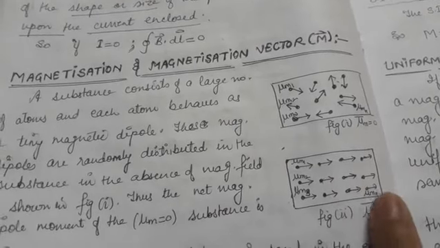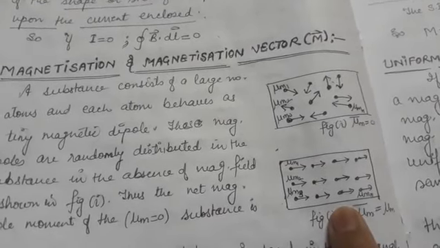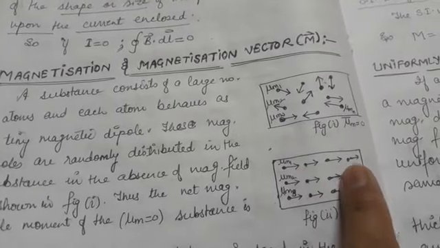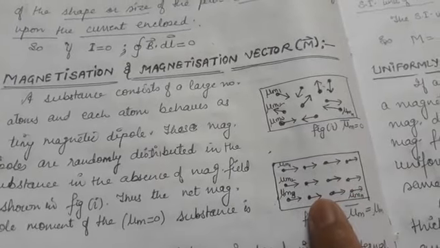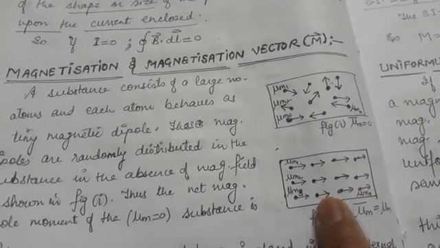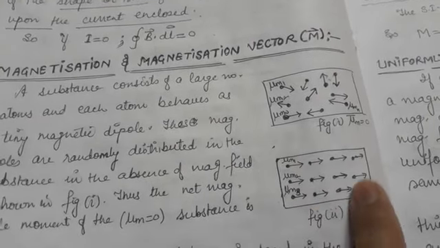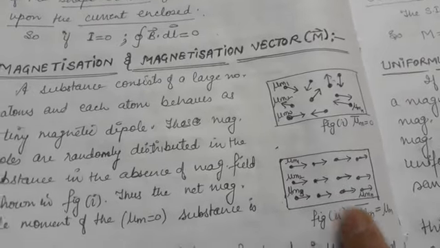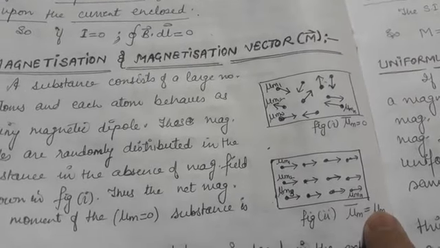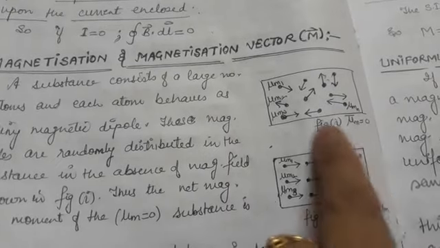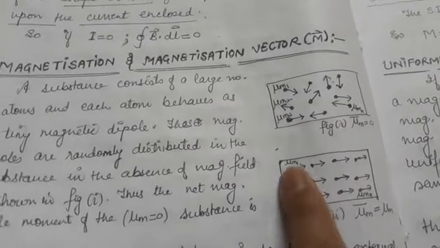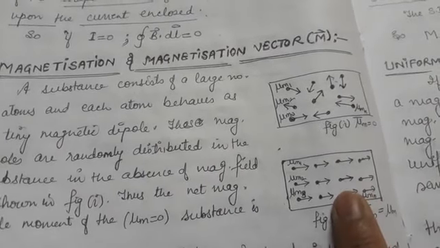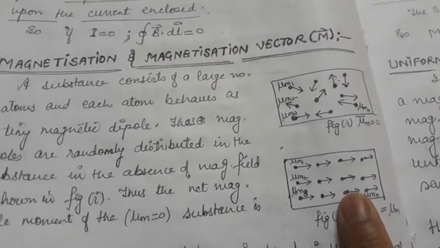So my dear students, here I have shown a sample of ferromagnetic material, because you can see over here all the dipoles have aligned themselves in the direction of the magnetic field strongly. So that means this material is strongly magnetized, giving rise to a net magnetic dipole moment, which is equal to say mu m. So such a process in which all the atoms align themselves in the direction of the magnetic field, we can say that the material is magnetized.